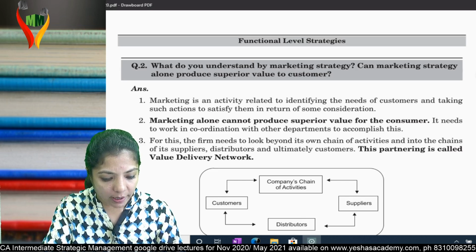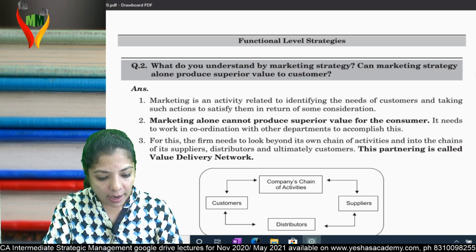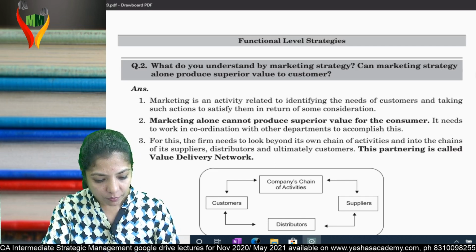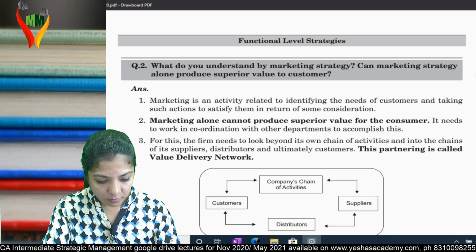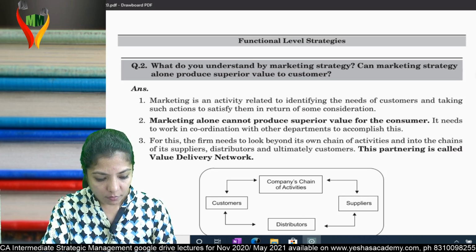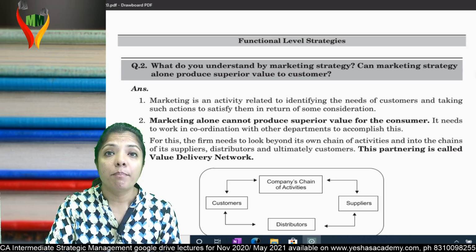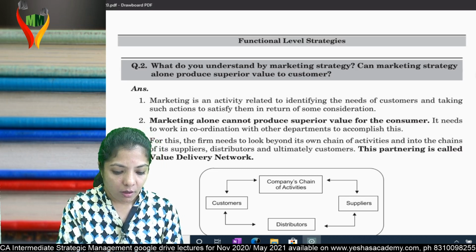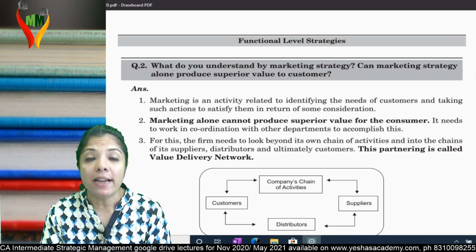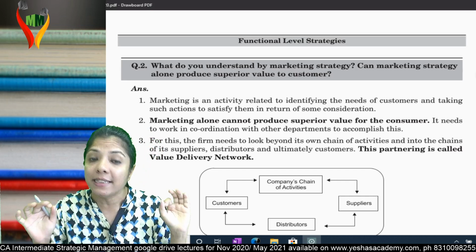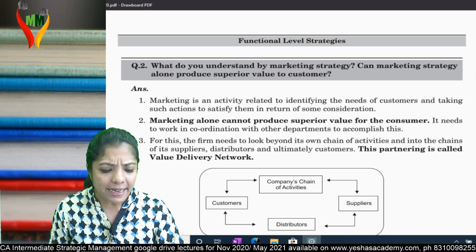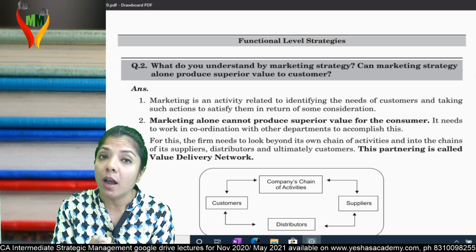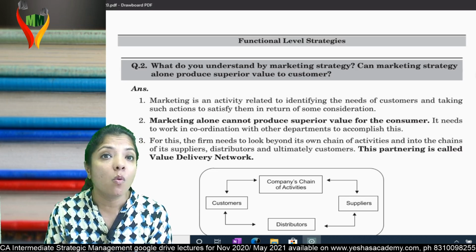Marketing department alone can provide superior value to its customers. Correct, incorrect? Normally I get the answer incorrect. No, ma'am. Marketing department alone cannot provide superior value to the customers.